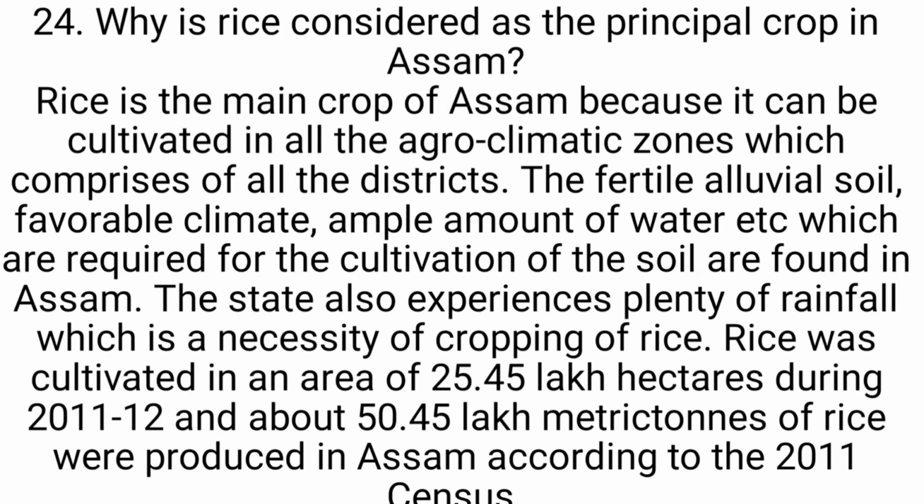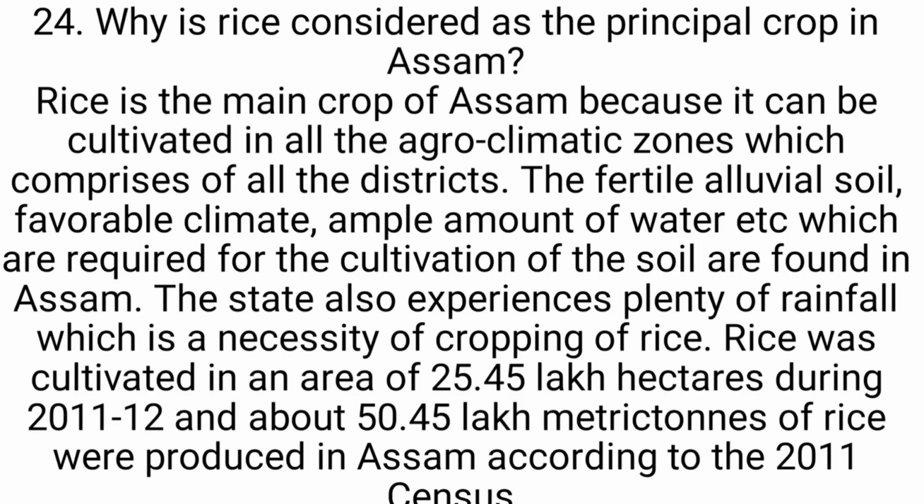Number 24. Why is rice considered as the principal crop in Assam? Rice is the main crop of Assam because it can be cultivated in all the agroclimatic zones which comprise all the districts. The fertile alluvial soil, favorable climate, ample amount of water, which are required for the cultivation of rice, are found in Assam.